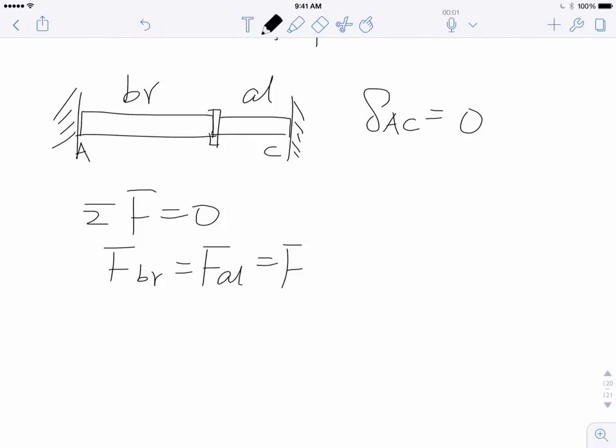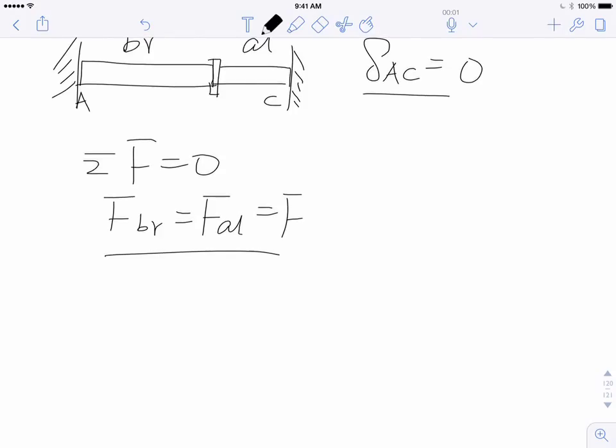Because overall there's no force whatsoever, there's no extra load. Make sense? So two conditions give us, now delta AC is 0. There's something interesting. So chances are this is our equation 1 already.